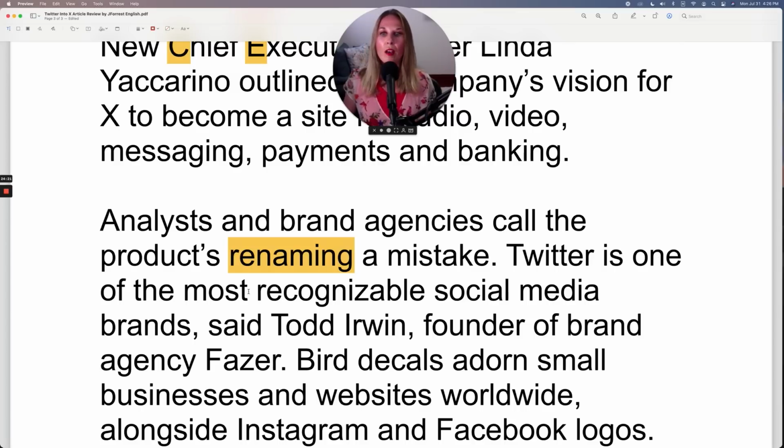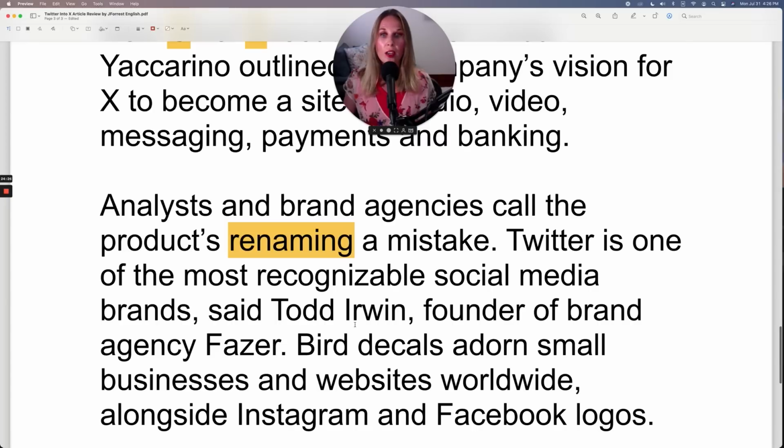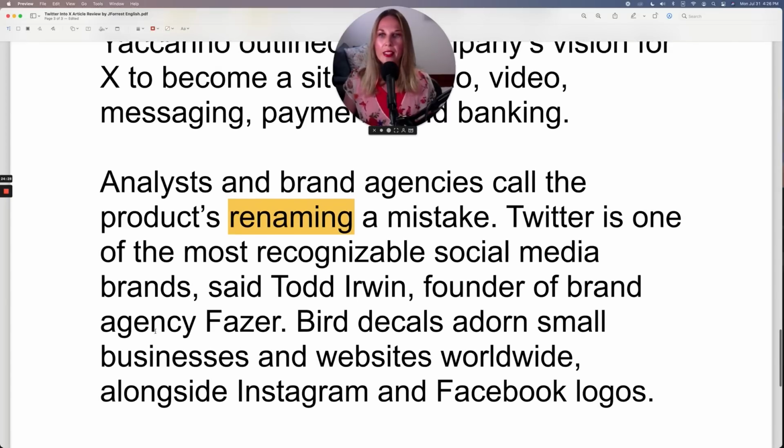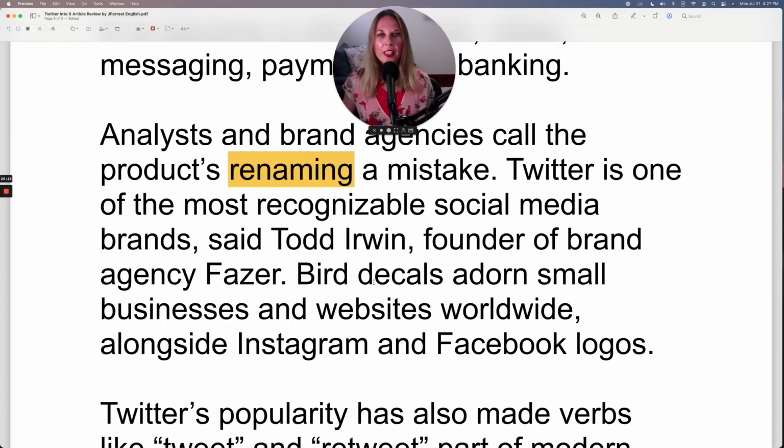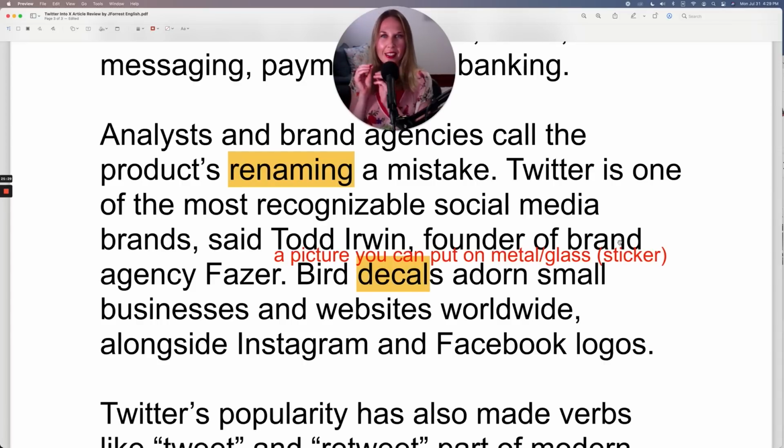Twitter is one of the most recognizable social media brands, said Todd Irwin, founder of brand agency Phaser. Bird decals adorn small businesses and websites worldwide. What's a decal? Well, it's basically a sticker, but it's slightly different material. It's a picture and you put it onto a surface just like you would put a sticker, but it doesn't stick the same way that a sticker does.